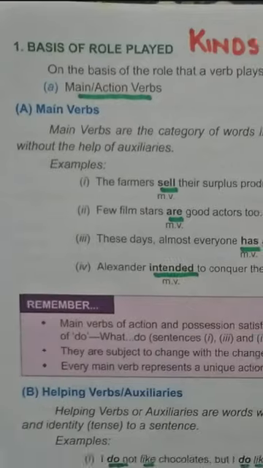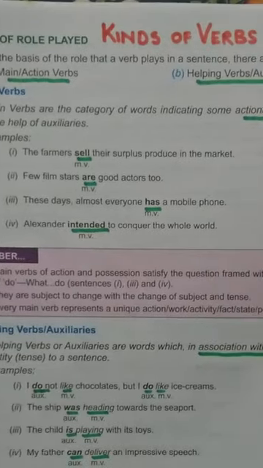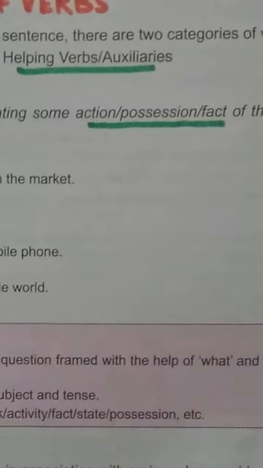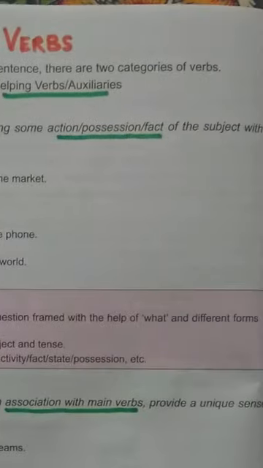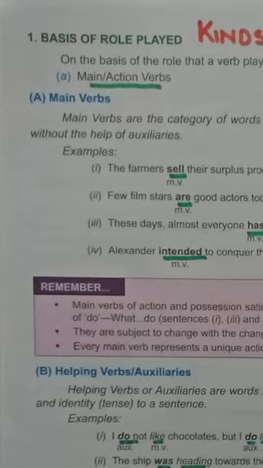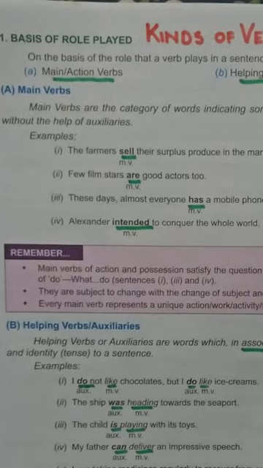Now main verbs. Main verbs mostly indicate action, position, or the fact of the subject without the help of auxiliaries. Remember, a main verb does not need the help of auxiliaries to complete its sense. Mostly you already know action words. Action words are mostly main verbs, but sometimes the auxiliaries can also be a main verb when it is playing the main role. Look at the example.